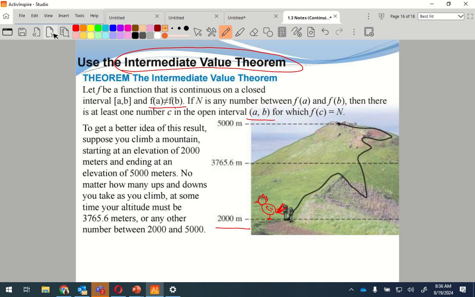It starts at an elevation of 2,000 meters and ends at an elevation of 5,000 meters. No matter how many ups and downs you take as you climb, at some time your altitude must be 3,765.6 meters or any other number in between there. So if he starts here, ends here, he must have somewhere, somehow, crossed that line. Does that make sense?